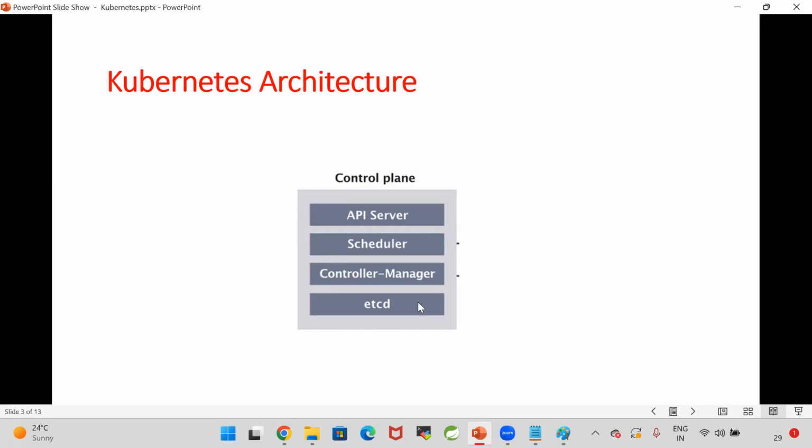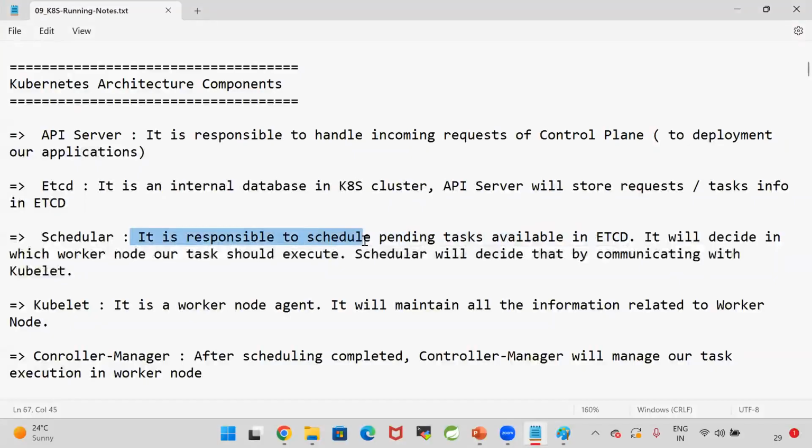Once the request is stored in the etcd, the scheduler will start. The scheduler will go to etcd and check what requests are pending. The scheduler is responsible for scheduling pending tasks available in etcd. It will decide in which worker node our task should execute. The scheduler will decide that by communicating with the kubelet.